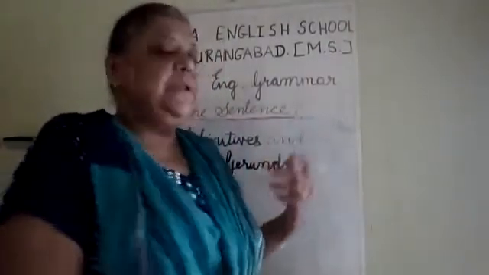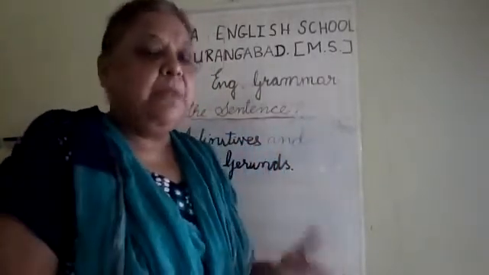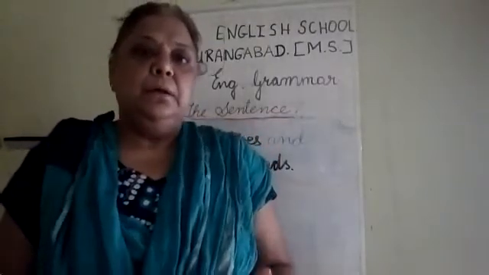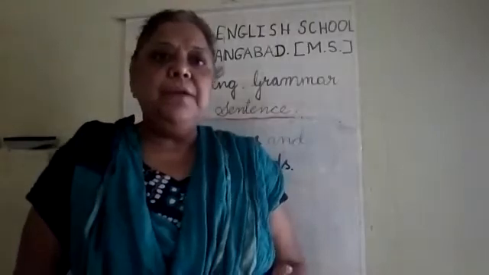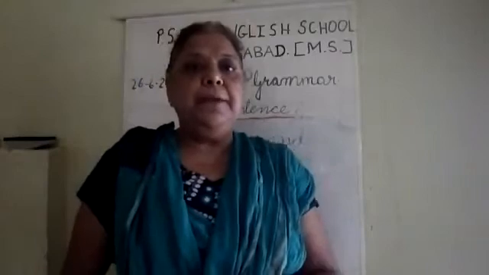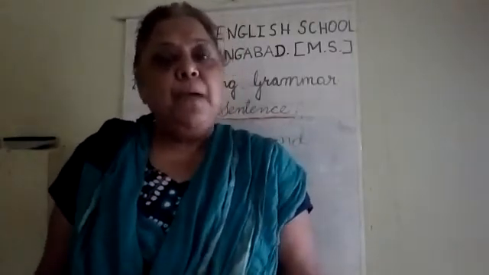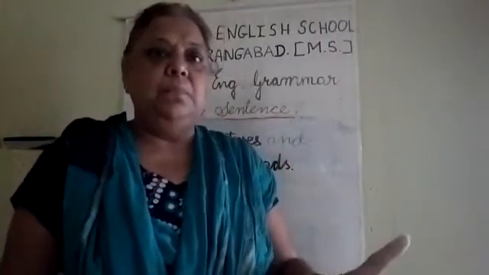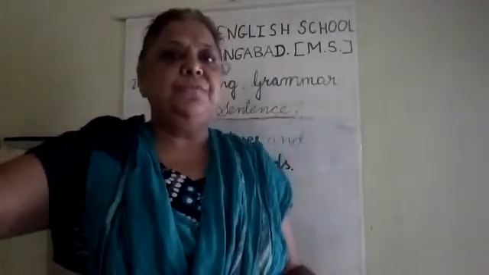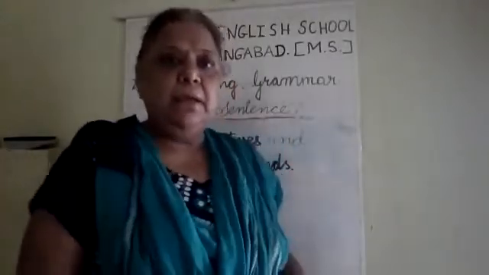So in sentence we learned subject and predicate. I had told you what is subject and what is predicate. And predicate comprises an element, the finite verb. Finite verb is a base verb, the one verb in the predicate which completes the predicate. So it is a must to have one finite verb in the predicate to complete the predicate, which is an action word, and it has to be there. So when it is one, we say it is a finite verb.